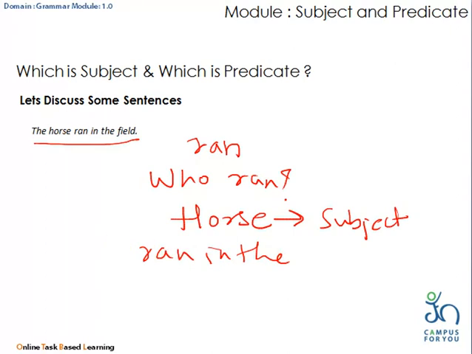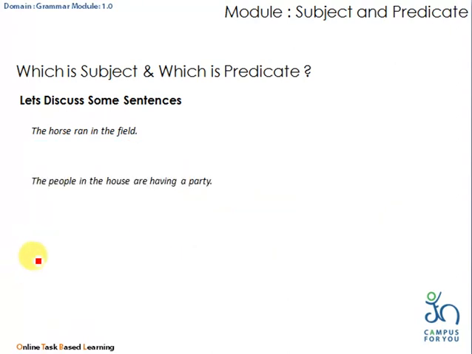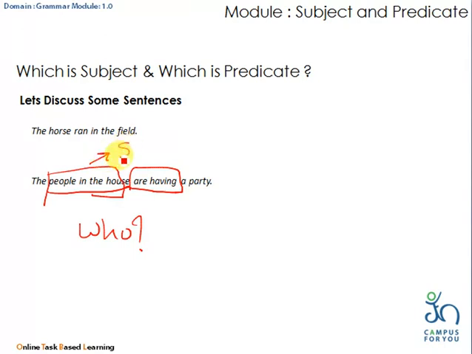Let us consider one more example. The people in the house are having party. Are having is the verb. Who are having? The people in the house. So definitely people in the house is the subject. Are having a party is the predicate.